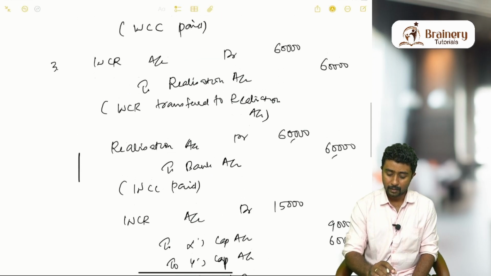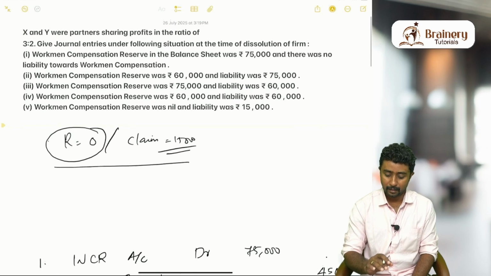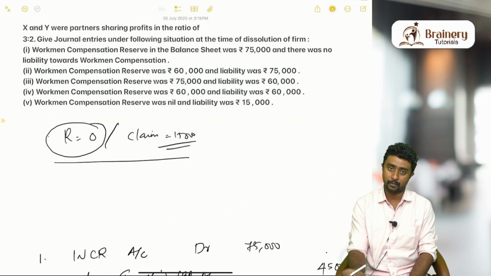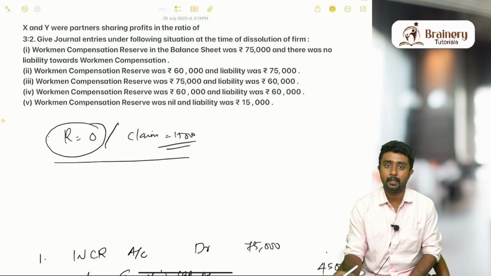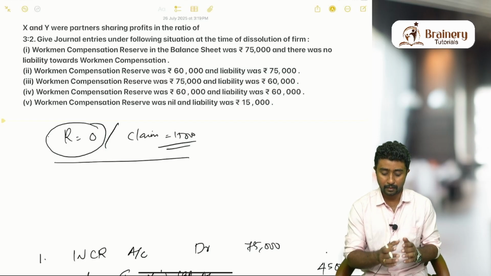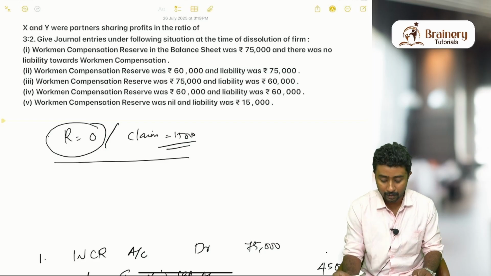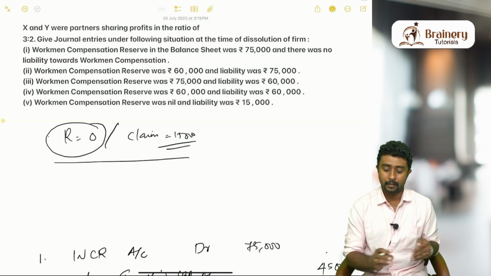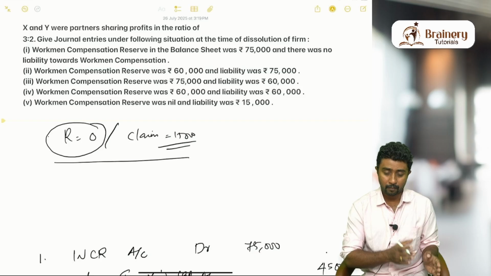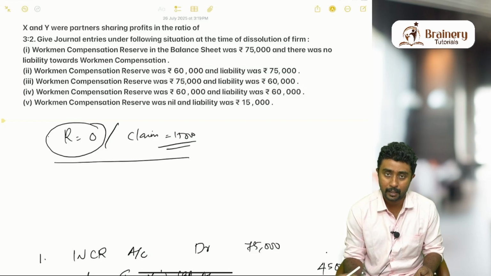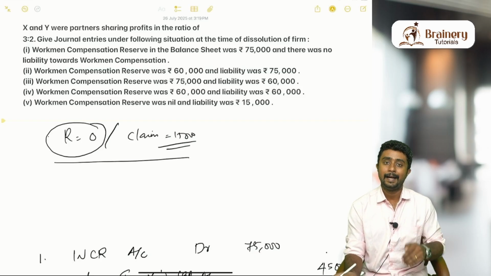So this is how workmen compensation reserve is handled in the chapter of dissolution of firm. Not a huge change, but sometimes it may be confusing for students, because when you study these two chapters parallelly, confusion may come. That is why I made it simple: the lowest of the amounts should be transferred to the realization account first, then the actual amount of claim.